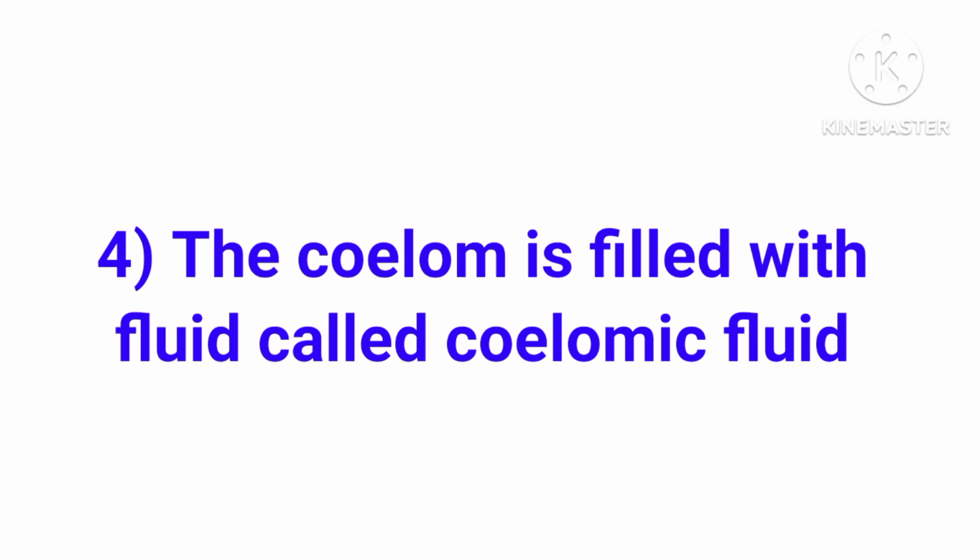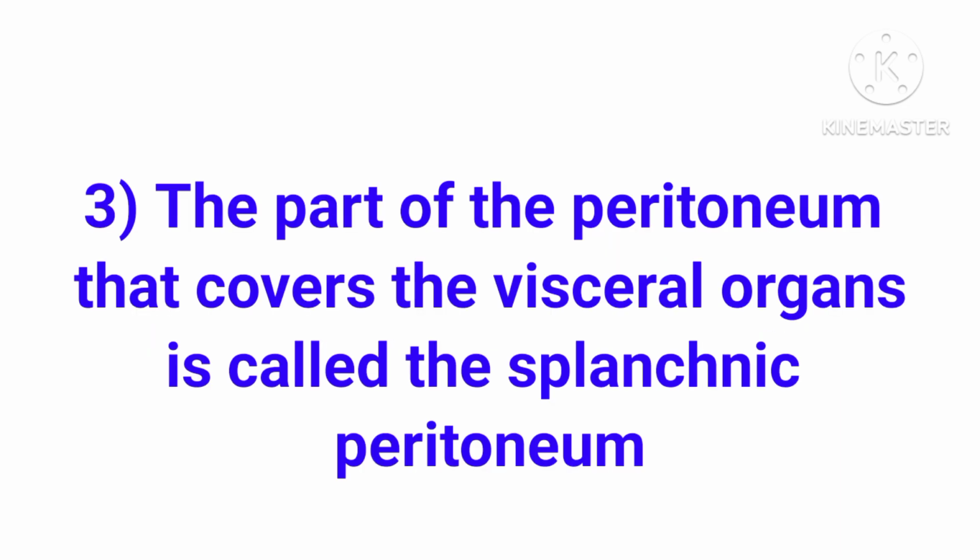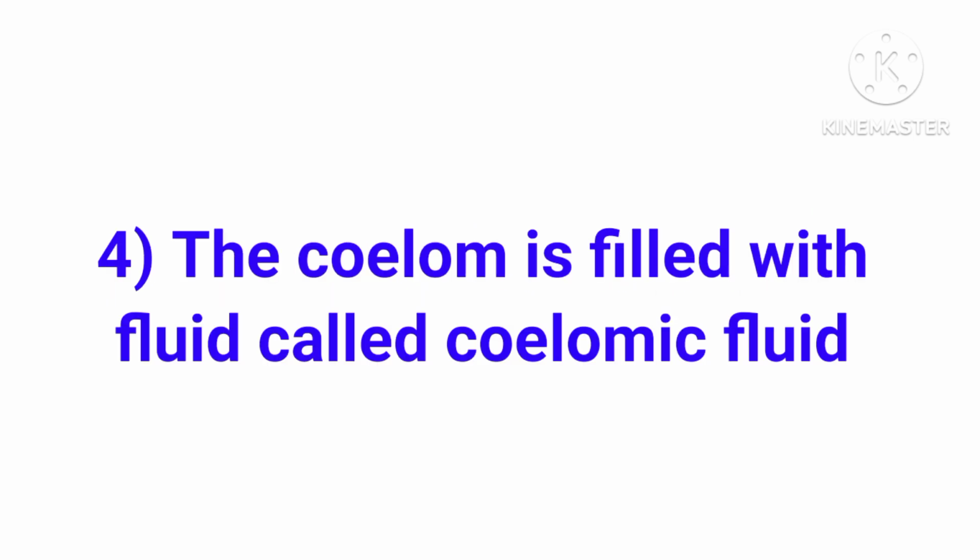Called which fluid? Coelomic fluid. The part of the peritoneum that covers the visceral organs is called the splanchnic peritoneum or visceral peritoneum. The coelom is filled with fluid called coelomic fluid.